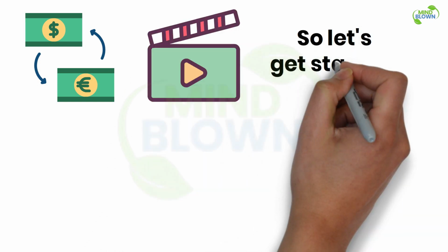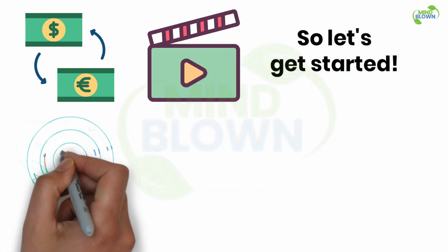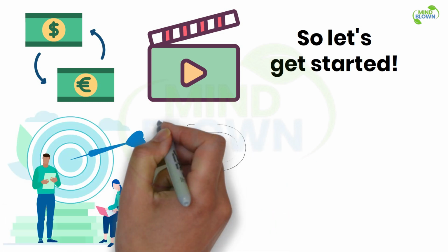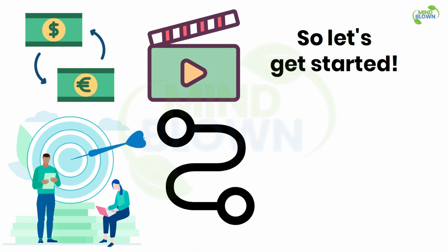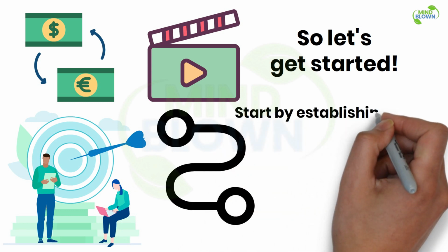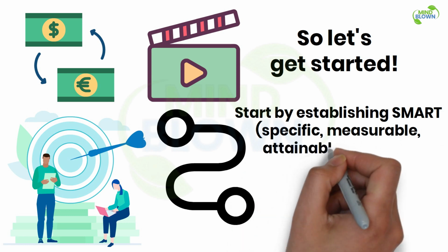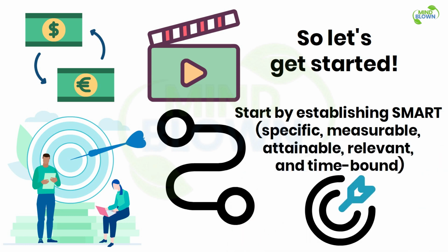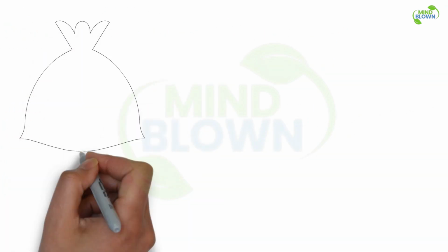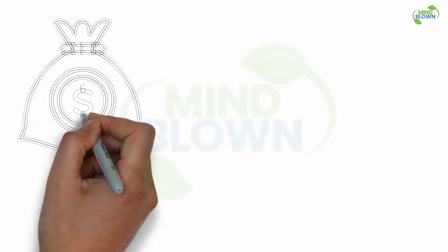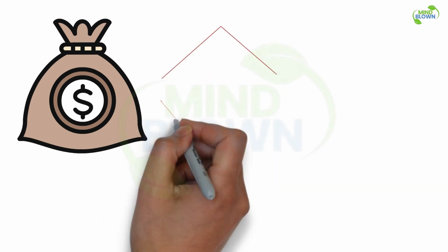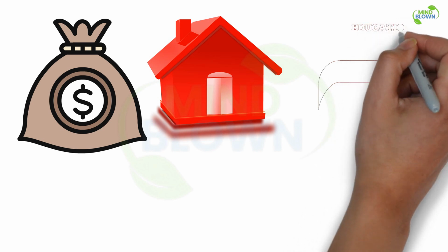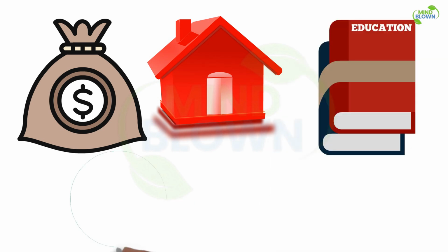So let's get started. Setting specific financial goals is the first reliable strategy for asset management and financial planning. Having a blueprint for your financial path is essential. Start by establishing SMART (specific, measurable, attainable, relevant, and time-bound) short-, mid-, and long-term financial goals. Goals include setting aside money for an emergency fund, paying off debt, purchasing a home, investing for the future, or setting aside money for your children's education.